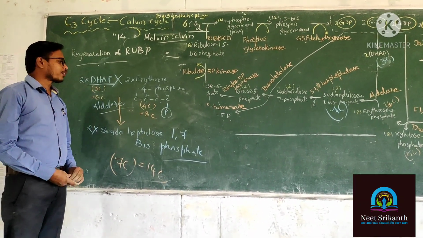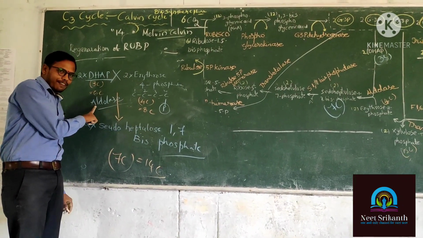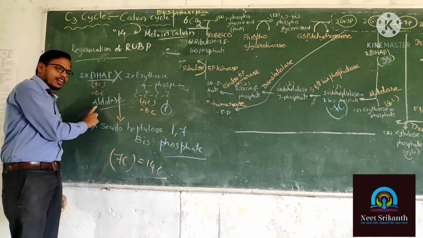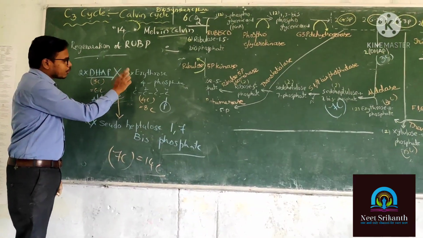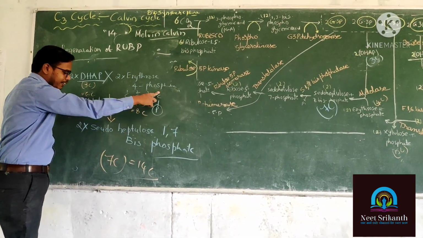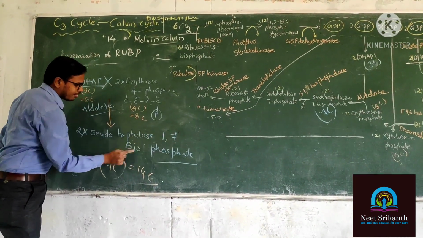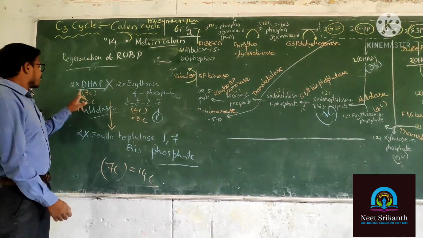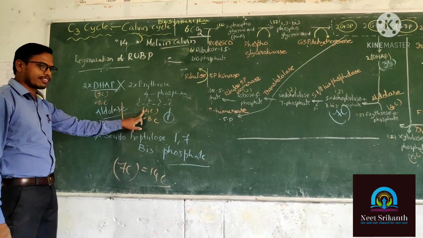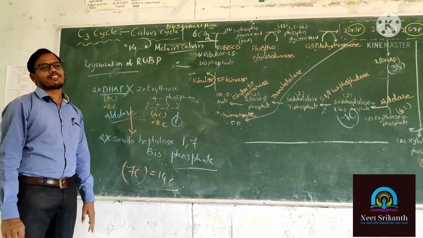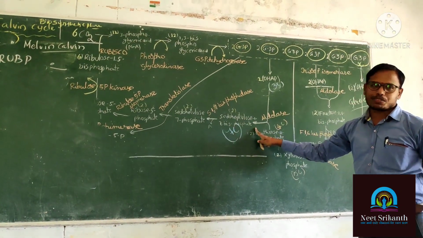Okay. Now telling the total reaction, how you write in the examination. In the presence of aldolase enzyme, 2 molecules of DHAP react with 2 molecules of erythrose 4-phosphate and produce 2 molecules of pseudo heptulose 1,7 bisphosphate. DHAP is having 3 carbons. Erythrose is having 4 carbons. 3 plus 4 is equal to 7. So the product is having 7 carbons. Pseudo heptulose 1,7 bisphosphate.